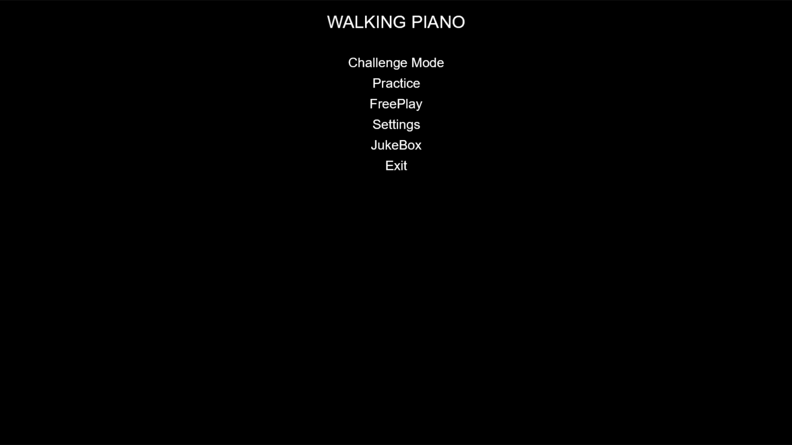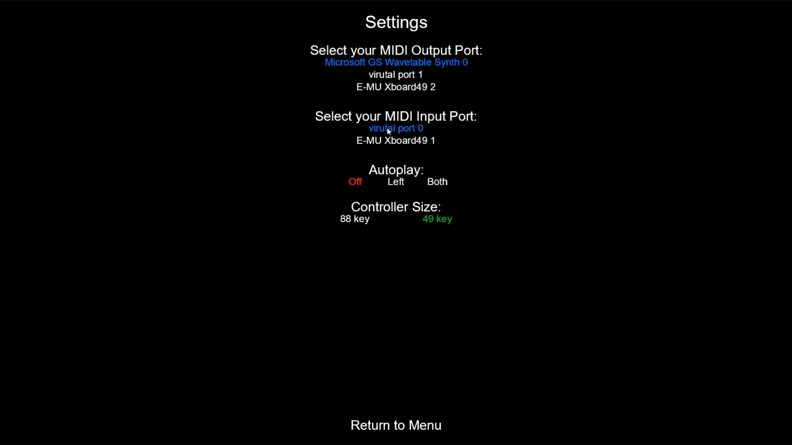Hello again. So we can now look at the live software for the walking piano project. We have a variety of modes you can pick from on this main menu, but let's first take a look at the settings page. Within the settings page, you can select your MIDI output device as well as your MIDI input device, and since I have my EMU keyboard plugged in here, we'll select that one.